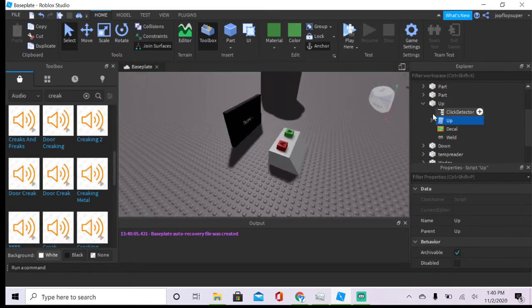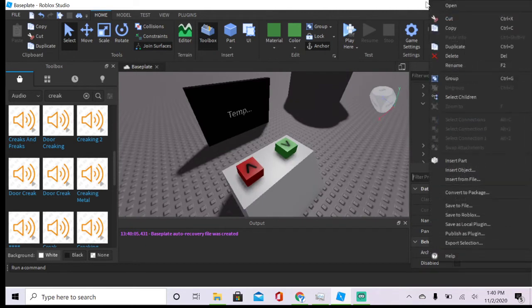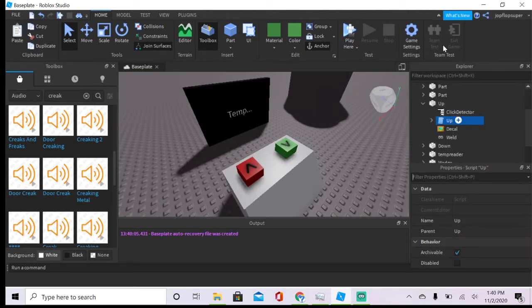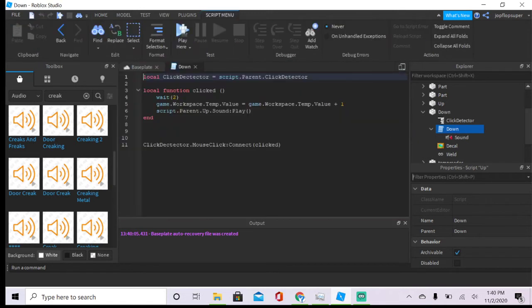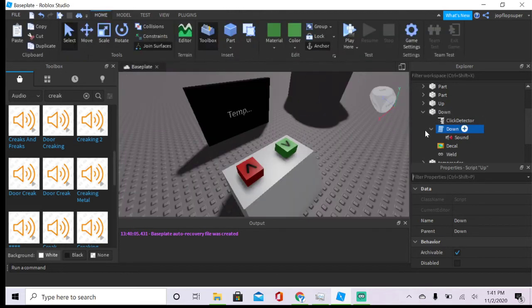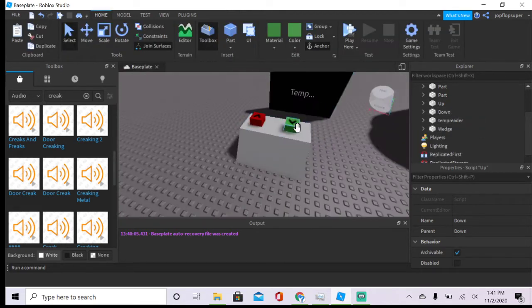Now we want to do the same. So copy the up script, right click, copy, put it down, paste into. Now we have the up, rename this to down, and go back to here. So you want to go to the temp here, wait 2 seconds. Keep everything the same, but over here you're going to do minus and exit out. So we should have a fully working control panel.